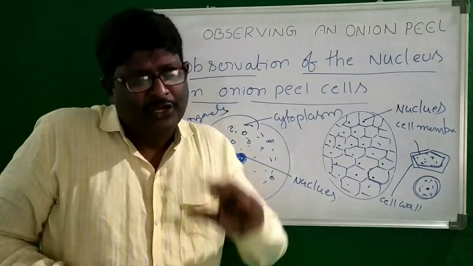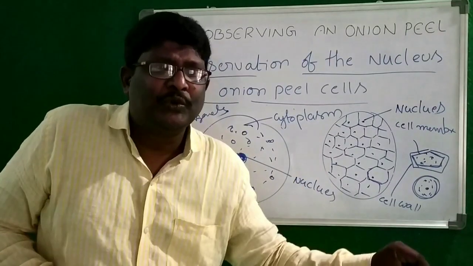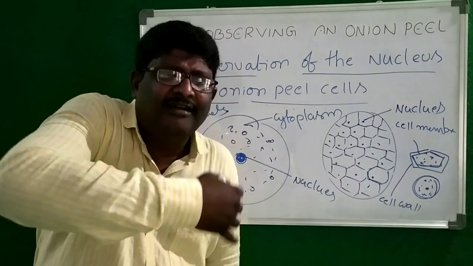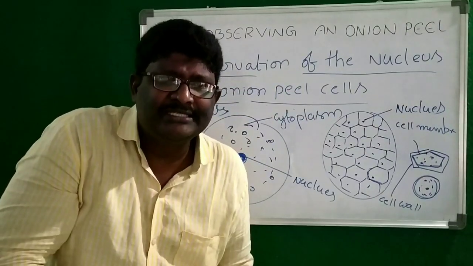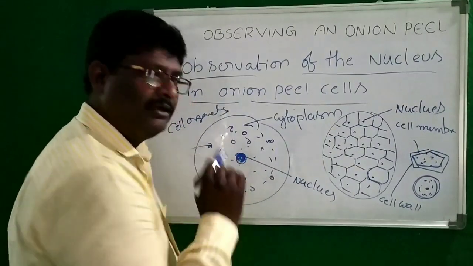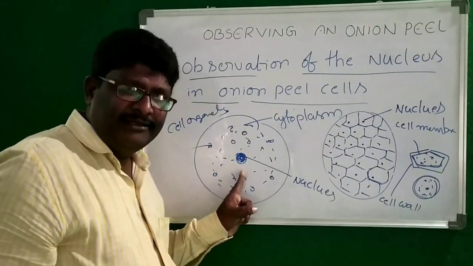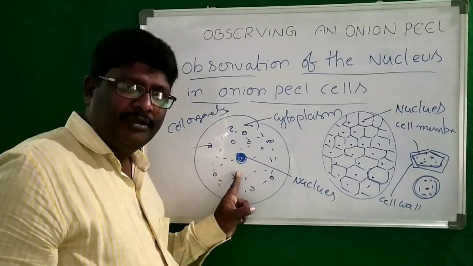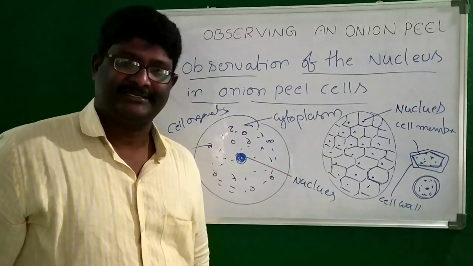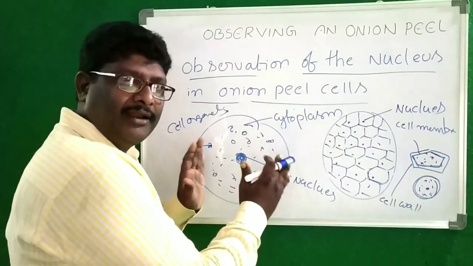In the cell, nucleus and also some other parts, including nucleus, are called cell organelles. Among all the cell organelles, which is the main important cell organelle? That is called nucleus. Do you know one thing? Nucleus is the leader of all the other cell organelles. The nucleus is a controller of the cell.